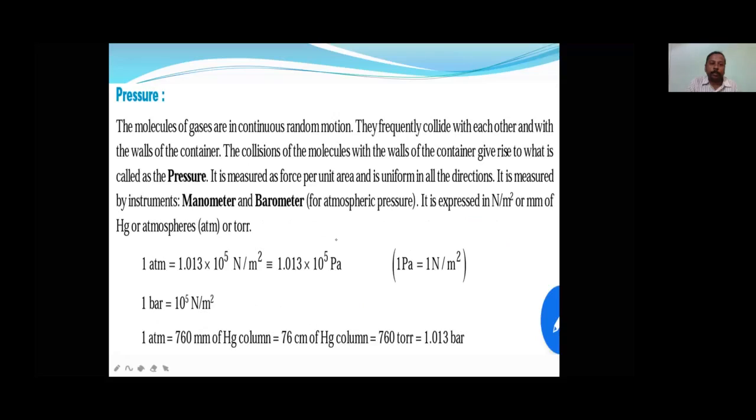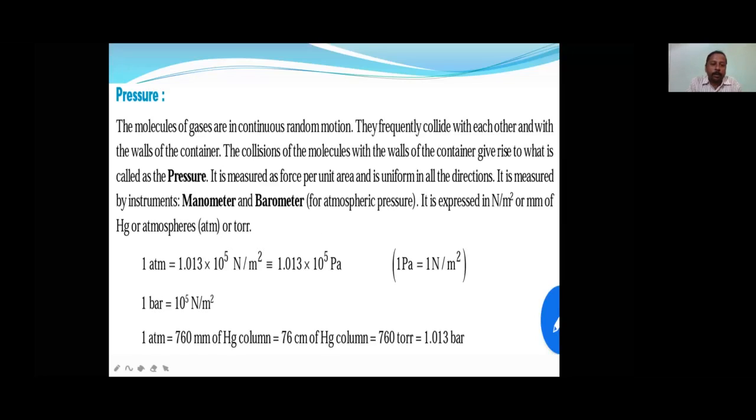Pressure. The molecules of gases are in continuous random motion. So during that, what will they do? They will collide with each other and with the walls of the container also. Because of that collision, the container gives rise to some force that is called pressure. So pressure can be defined as force per unit area, in all directions.